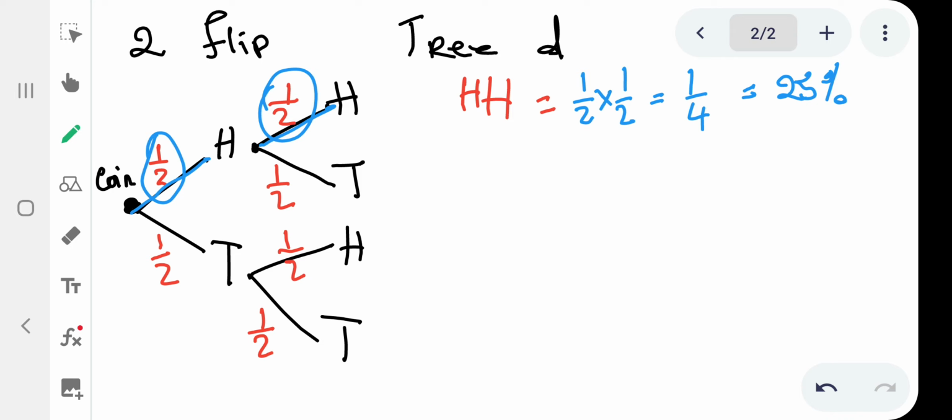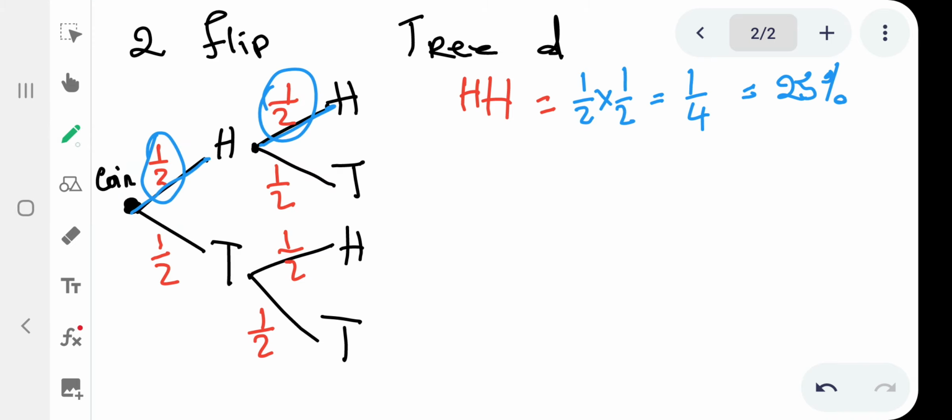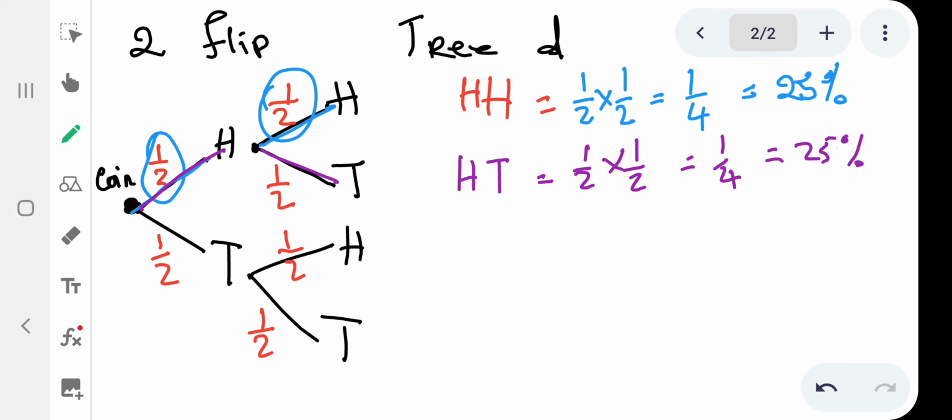So what about a head and a tail? So number one, if unuthola a head, right, and probability yakhona it's 1 over 2. And number two, if unuthola a tail, and the probability yakhona it's 1 over 2 still. So now solve nale, for you to get head and a tail, still 1 over 4. So you also have 25% chance of getting a head and then tail.